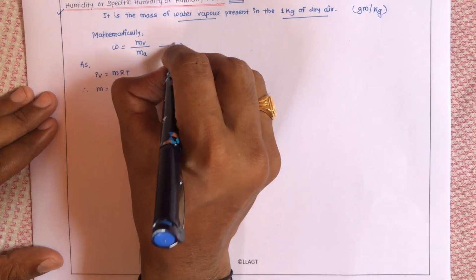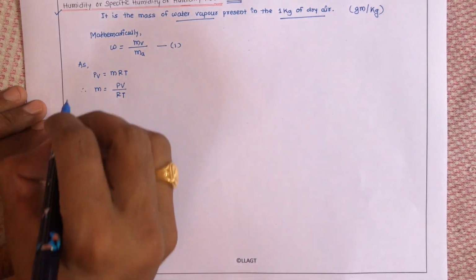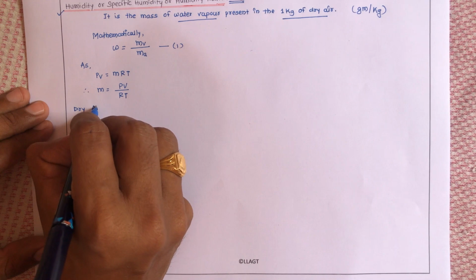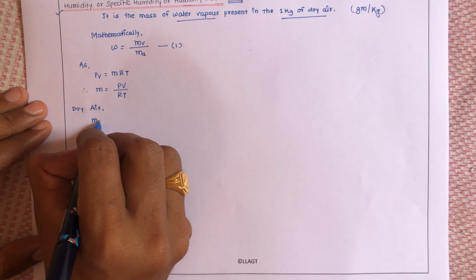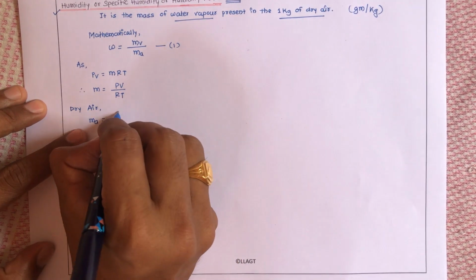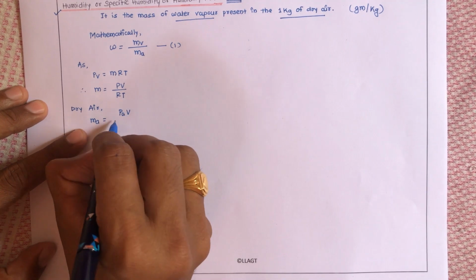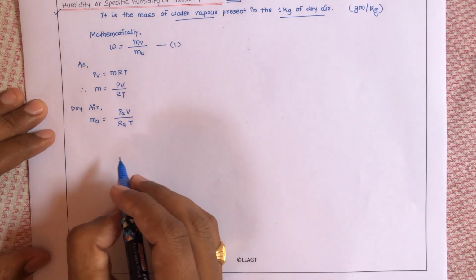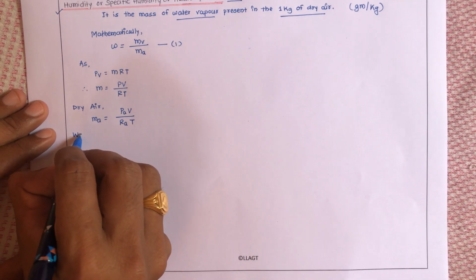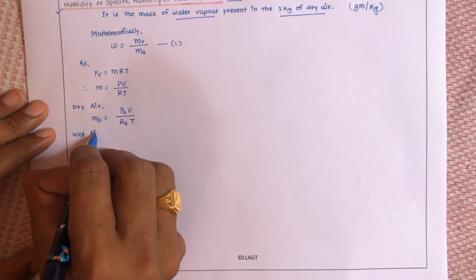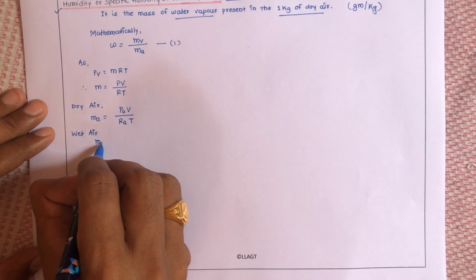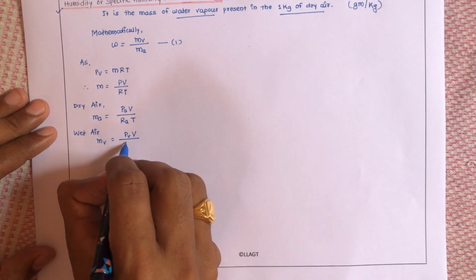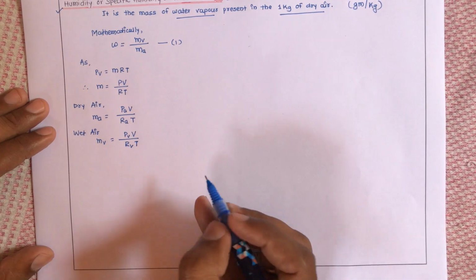Let us call this equation number 1. Now how can we write this equation for dry air? To calculate the mass of dry air, I can write mA equal to PA into V divided by RA into T. Similarly, for moist air or the water vapor, I can write mV is equal to PV into capital V divided by RV into T.